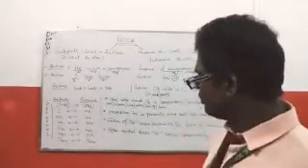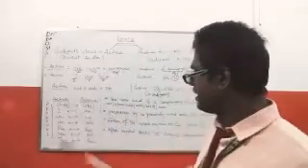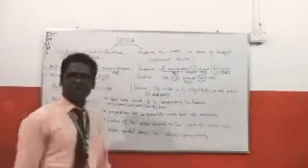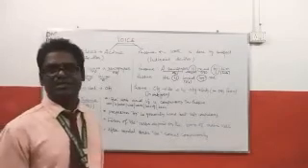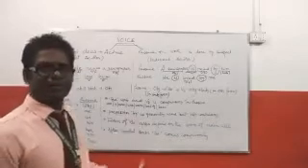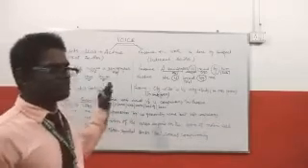If there are nouns in place of pronouns, nouns are not changed. Nouns don't change their shape or form, wherever they come, in place of subject or in place of object.